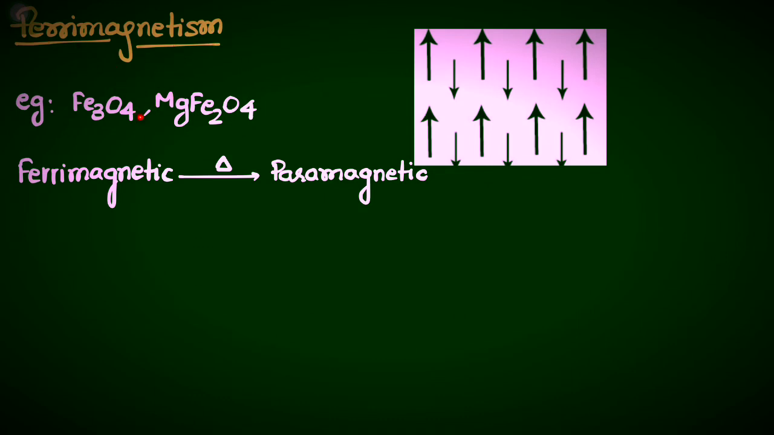When we heat a ferrimagnetic material, that we need to remember, it converts to a paramagnetic material. So both the magnetic moments are not of the same size, and overall they will not cancel each other. So they will give a small positive contribution to the overall magnetization.